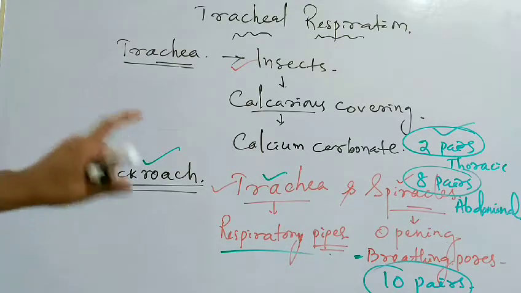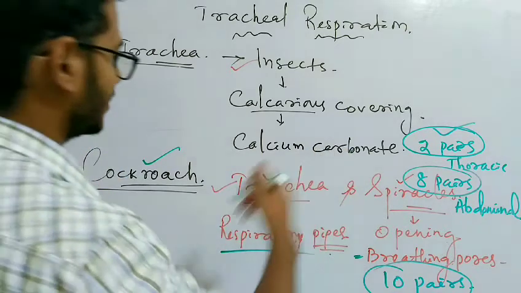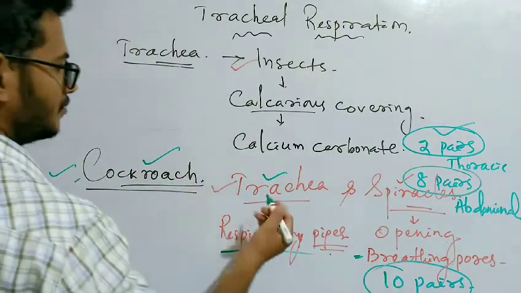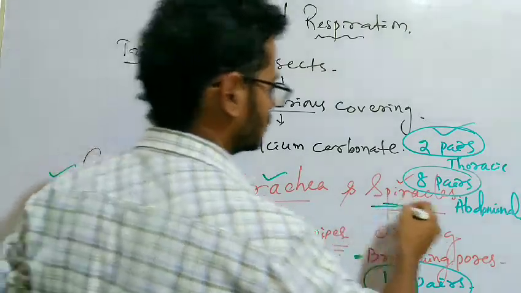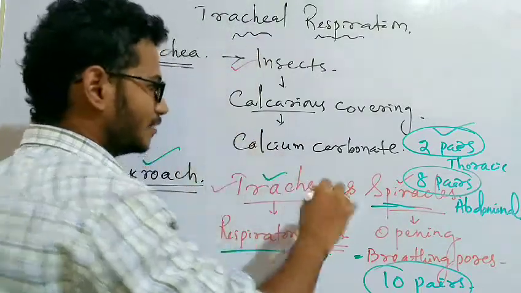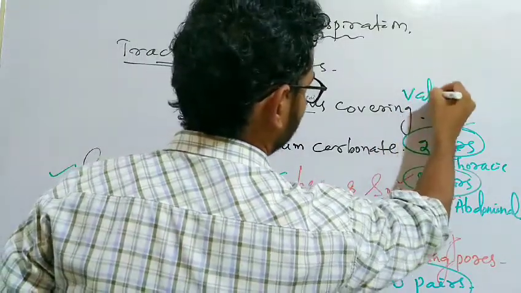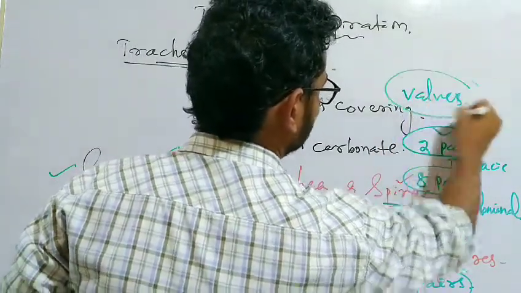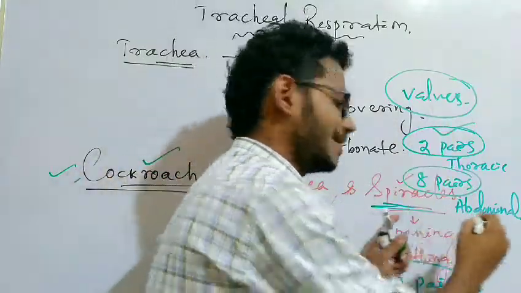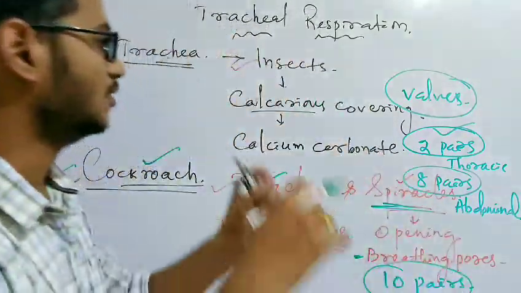The opening and closing of the spiracles are regulated by minute valves, which control when a spiracle will open and when it will close.